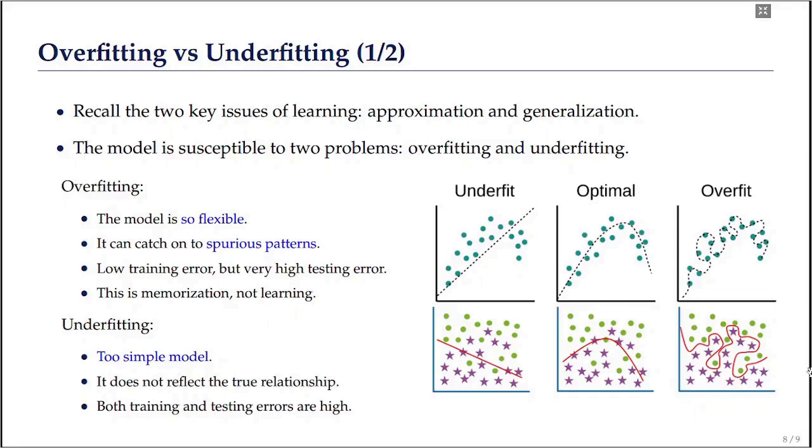The other problem is underfitting. In such a case, the model is too simple to capture the patterns in the training data. It does not reflect the true relationship between the inputs and the outputs. In such a case, both the training and testing errors would be high.